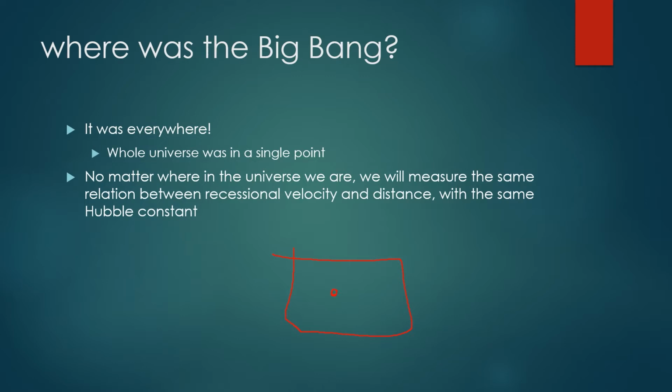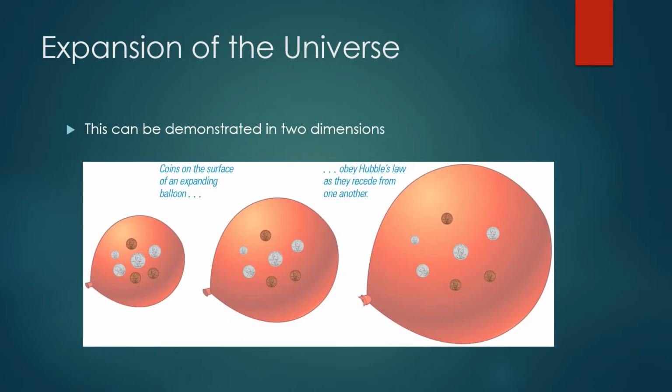No matter where in the universe we are, we will measure the same relation between recessional velocity and distance with the same Hubble constant. This can be demonstrated in 2 dimensions. So imagine a balloon that has coins stuck to it. Okay, it's not blown up yet. You just stuck a bunch of coins to a deflated balloon. That is your point of the universe. Now start to blow up that balloon. The coins will move farther and farther apart, but you'll notice there is no center of expansion. Every point on the balloon looks the same as any other point from the perspective of each coin. If we were one of those coins, we would see every other coin moving away from us, and the other coins would see the exact same thing.